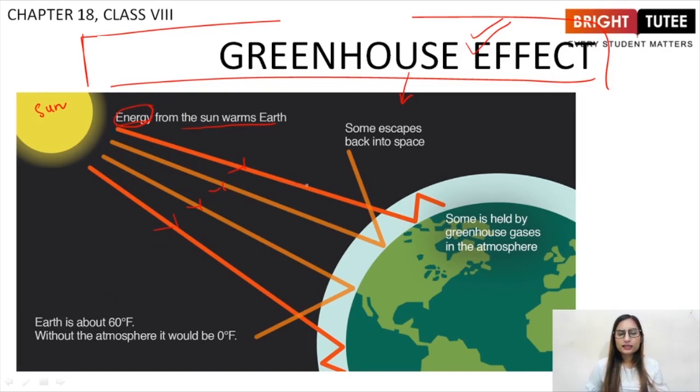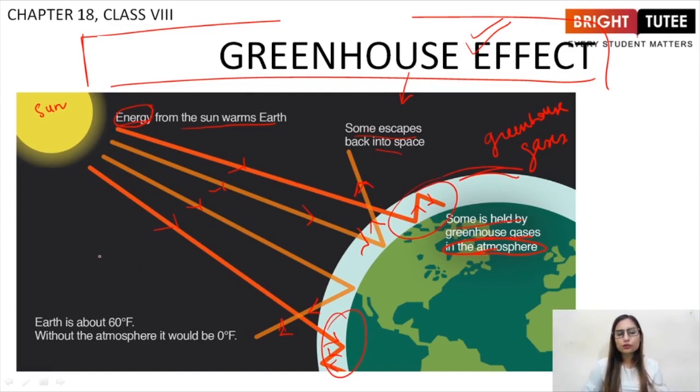Now students, these radiations, as soon as they fall on the earth, some of them escape back into space, right? They are reflected back, while others are held by the greenhouse gases in the atmosphere. Some of them are getting reflected back, some of them are being trapped inside the atmosphere itself. As you can see here and here, some of the radiations have been trapped.